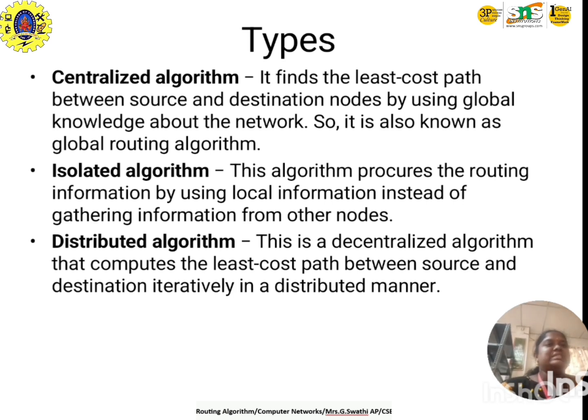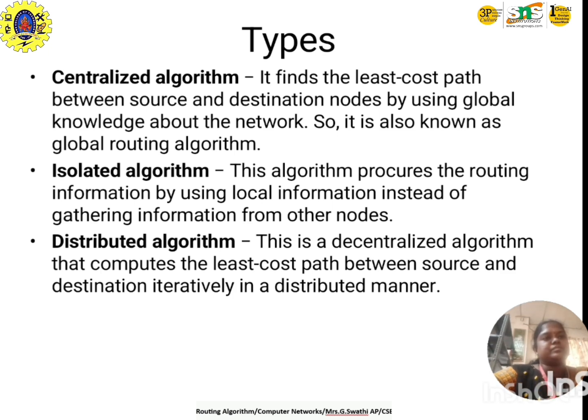A centralized algorithm finds the least cost path between source and destination by using global knowledge about the network, so it is called a global routing algorithm. An isolated algorithm computes routing information by using local information instead of gathering information from other nodes. Isolated means the information is handled separately, one by one. A distributed algorithm is a decentralized algorithm. It finds the least cost path between source and destination in a distributed manner.